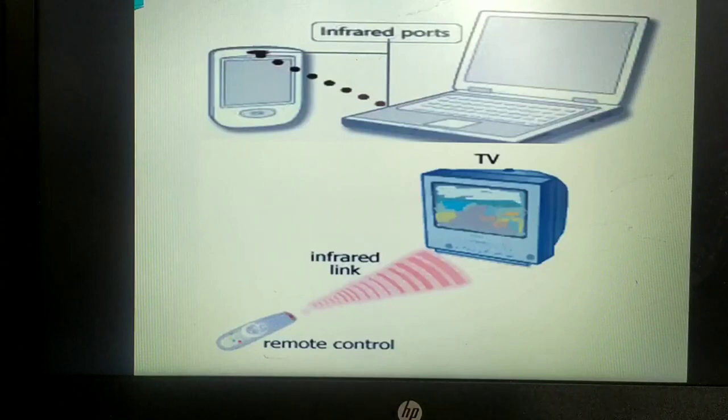Why? Because it is the nature of the infrared rays that they always follow the direct line of sight propagation. They don't have the capability to pass through any obstacle, hence they don't operate. Your TV doesn't operate. It doesn't change any kind of channel, though you are operating from the remote, because of the obstacle present in between. Once the obstacle has been moved, then when you change the channel, it will receive the signals and it will operate.